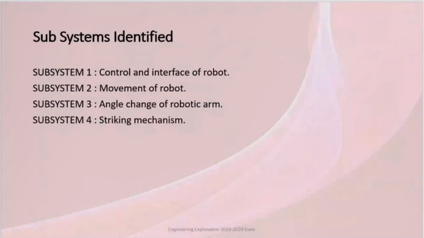The subsystems which we have identified for our Karam robot are control and interface of the robot, the movement of the robot, the angle change of the robotic arm, the striking mechanism, and the concepts. We have generated 5 concepts which will be explained by Akshata.